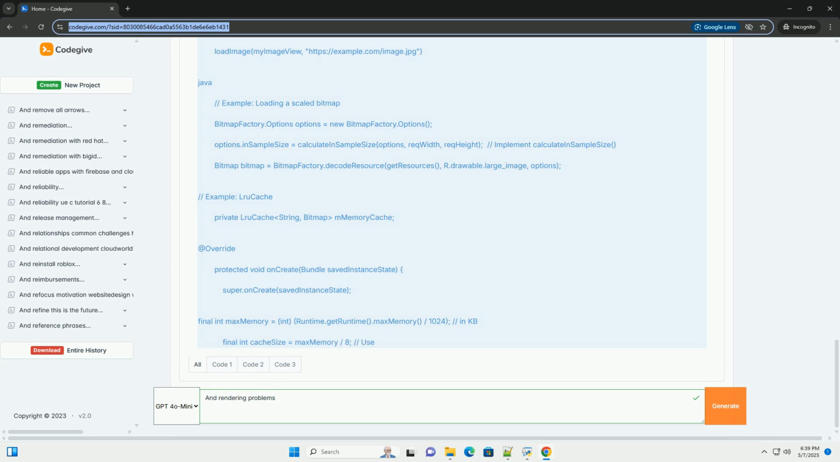2. Incorrect layout/visual artifacts. Symptoms: UI elements are misaligned, overlapping, or missing.